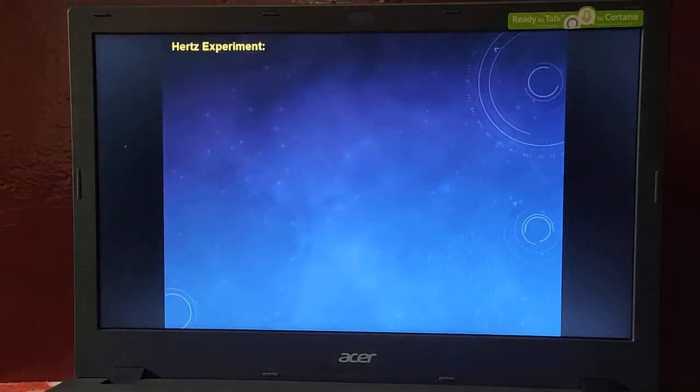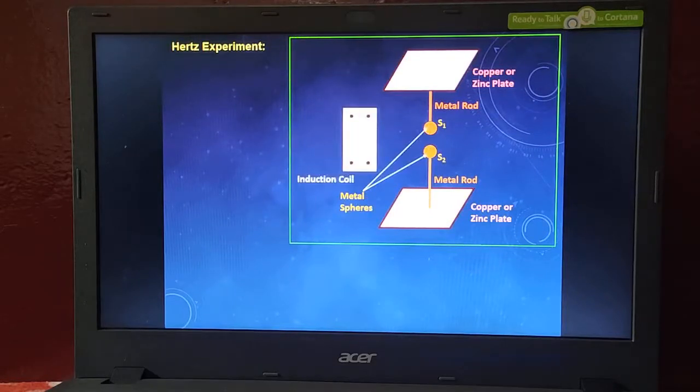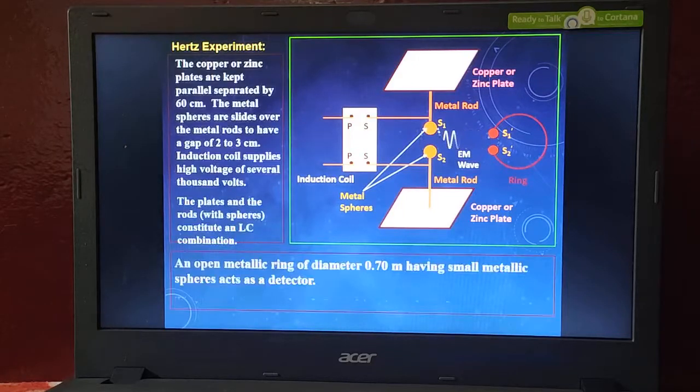This is the Hertz experiment. 2 plates, 2 metal rods connected to a metal sphere. Once the induction coil is switched on, the ionized spheres produce electromagnetic waves that will be detected by some metal detector, and we can calculate how much energy is coming from those metal spheres. We can measure that using some detector. This is how electromagnetic waves are produced. This is all about electromagnetic waves.